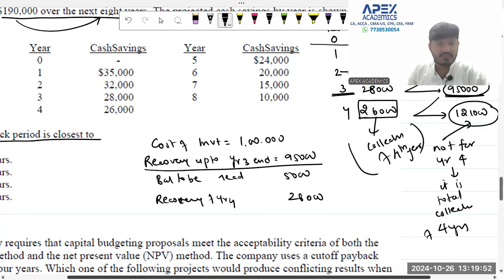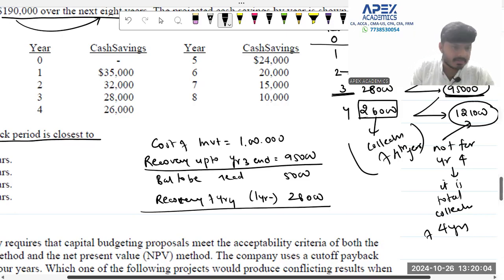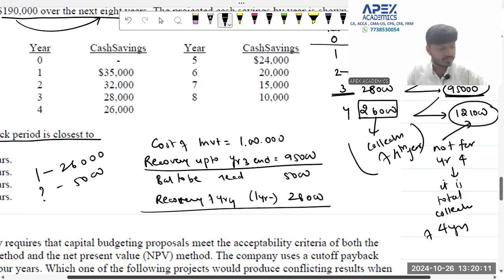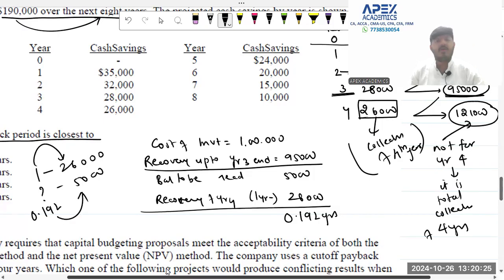So my dear friends, in 1 year I am recovering 26,000. In how many years will I recover 5,000? It's a simple question. In 1 year I am recovering 26,000. What part of the year do I need to recover 5,000? So the answer is obviously 5,000 divided by 26,000. It comes to 0.192. So if it takes you 1 year to recover 26,000, it will take you 0.192 years to recover 5,000.